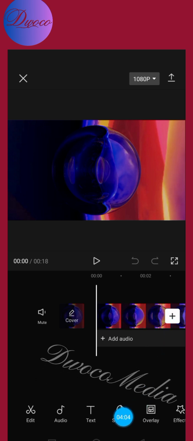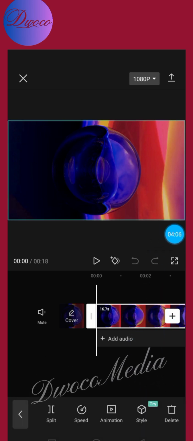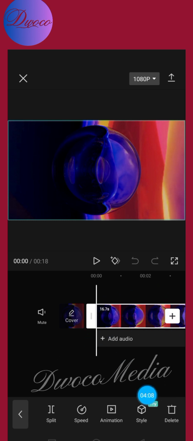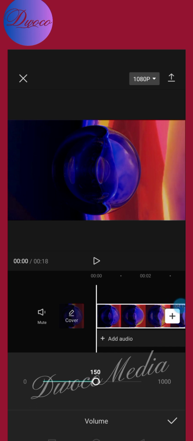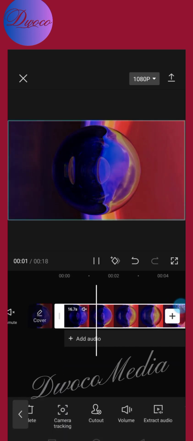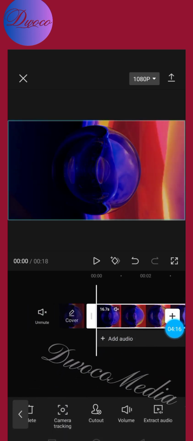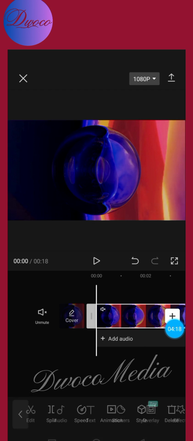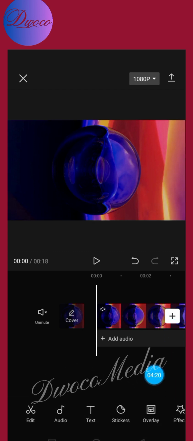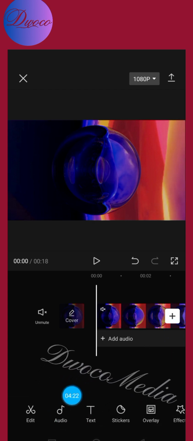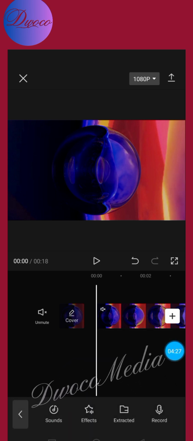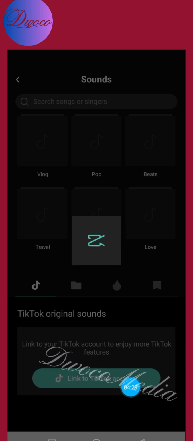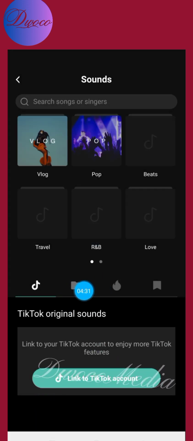Okay, so what I'm going to do is to click on it. You're going to see the white background. Then we're going to remove the volume. If there's any volume, just remove it like this. Okay. Now that you have done that, the next thing you're going to do is to come down here, tap outside anywhere, then go to audio so that we can bring in the voice that we use, right? So click on audio and then click on sounds.